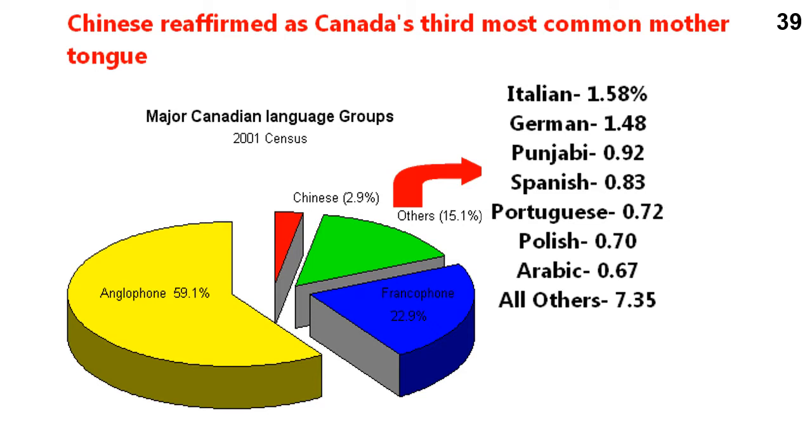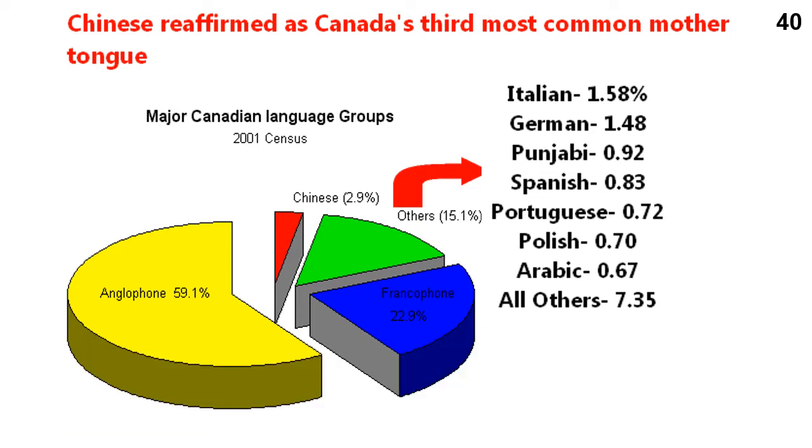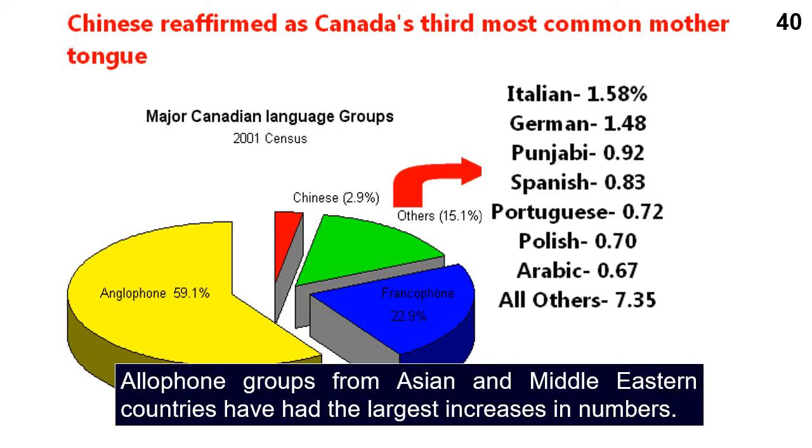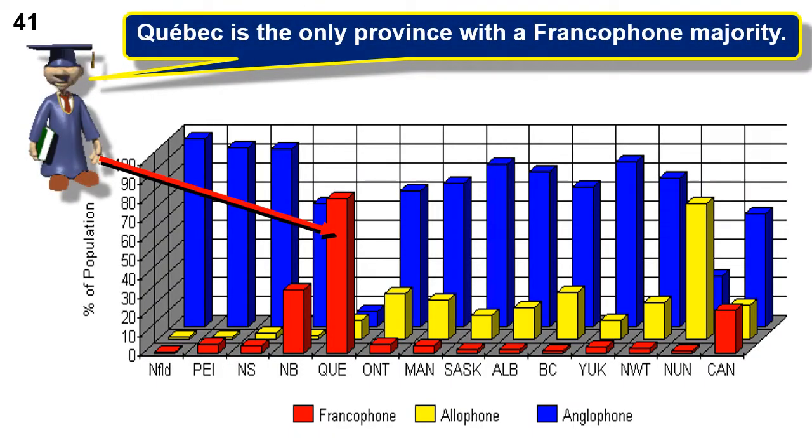Language groups from European countries still made up most of the allophone population. However, the population of these groups is much older, and therefore, their numbers continue to decline. Allophone groups from Asian and Middle Eastern countries have had the largest increases in numbers. This shows the languages by province.